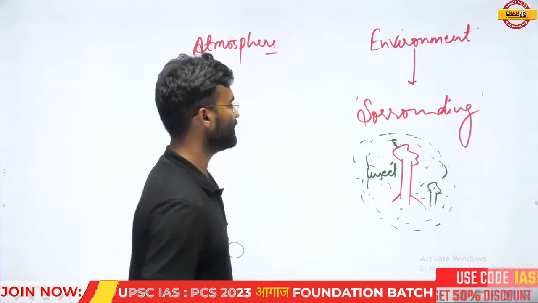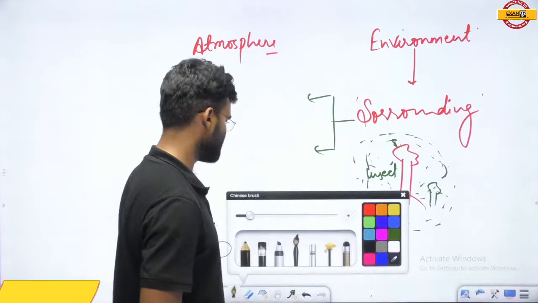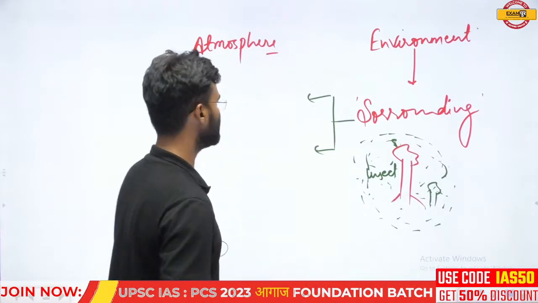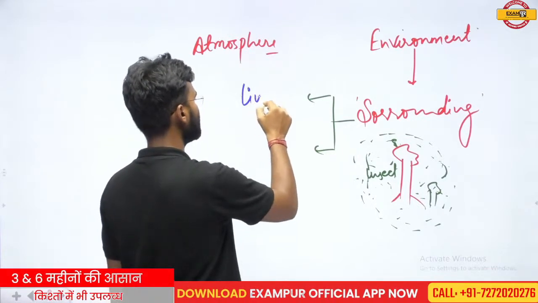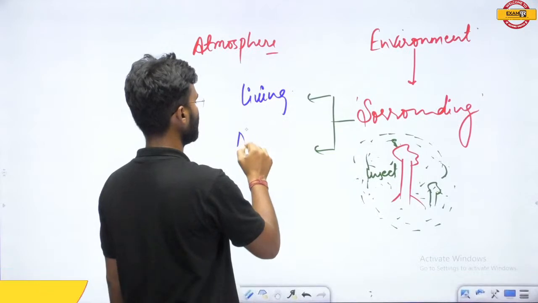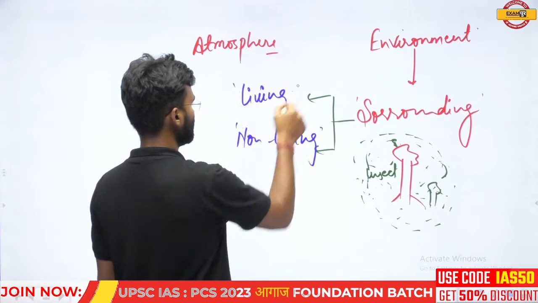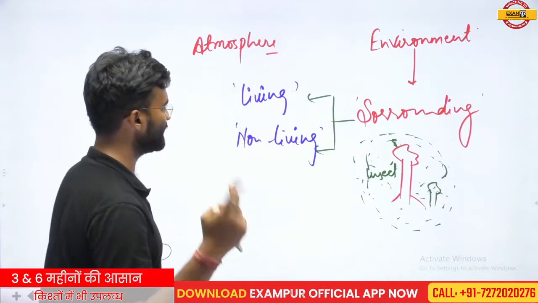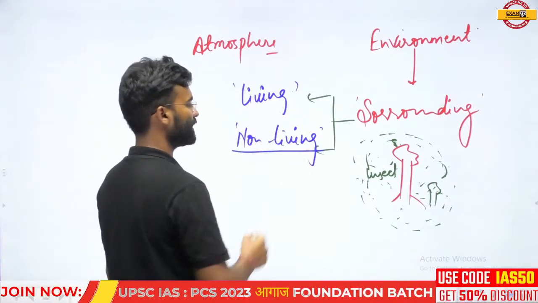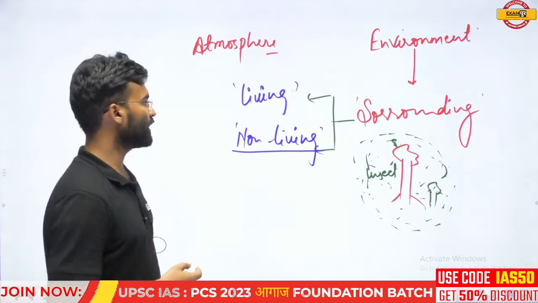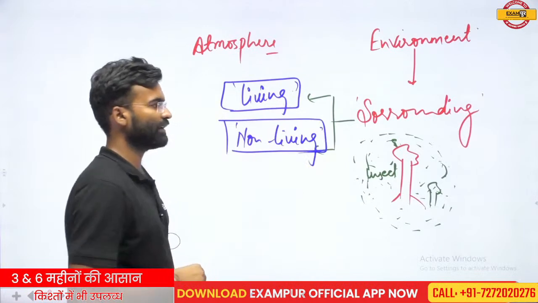In the environment, in the surroundings, you will find two types of things: those that have life and those that have no life. So the environment is made from living and non-living things. One is living, that has life, and the other is non-living, that doesn't have life. So the environment is made up of these two types of things, non-living and living.